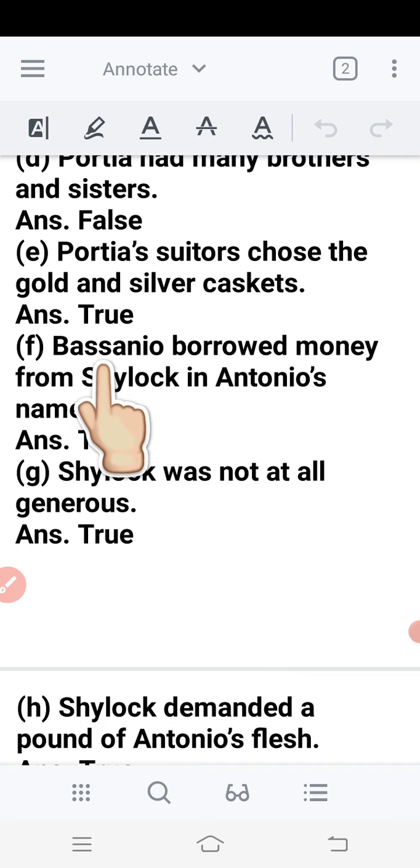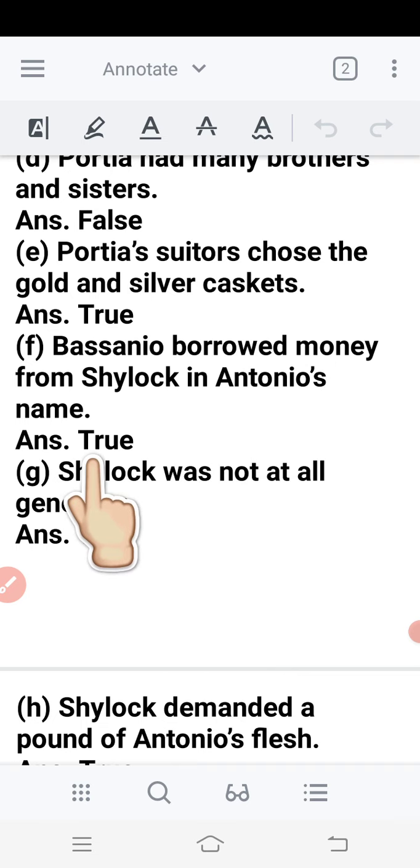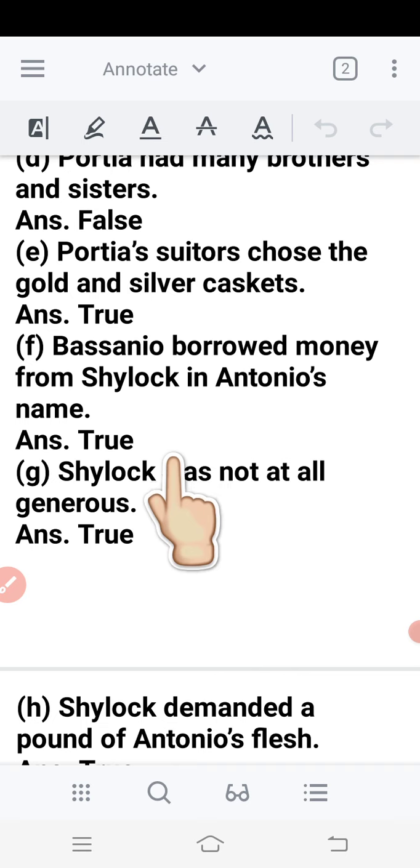F. Bassanio borrowed money from Shylock in Antonio's name. So, that's true because Bassanio borrowed money on Antonio's name. G. Shylock was not at all generous. That's clearly true because Shylock was a cruel man and was not at all generous.